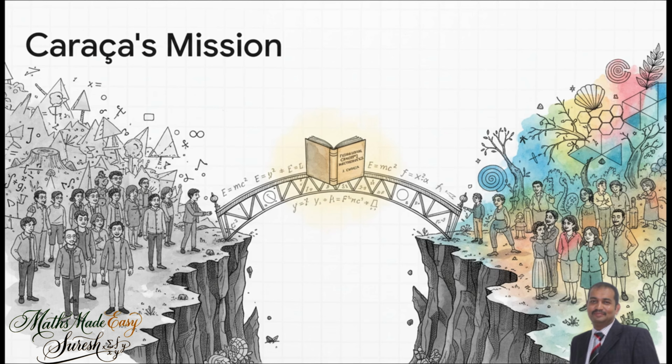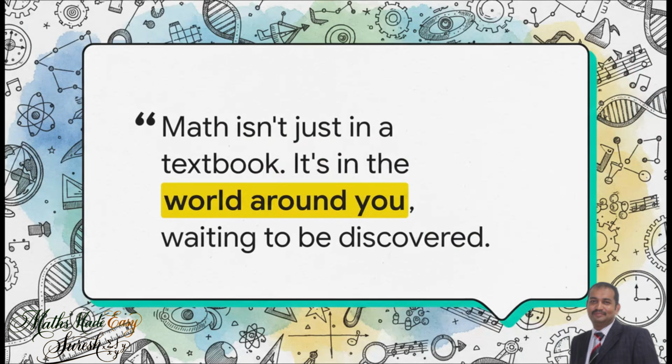He passionately believed math wasn't some abstract puzzle locked in an ivory tower. No, it was a tool that was deeply connected to real life, to society. He wrote his famous book with one simple goal: to prove that anyone, absolutely anyone, could understand and even enjoy math. He wanted to give that powerful tool to everybody. And his message is just as powerful today as it was back then. Math isn't just in a textbook. It's everywhere, in the world all around you, just waiting for you to discover it.